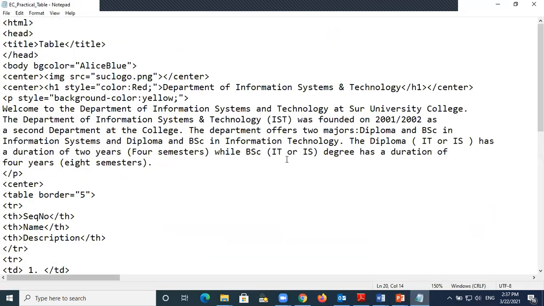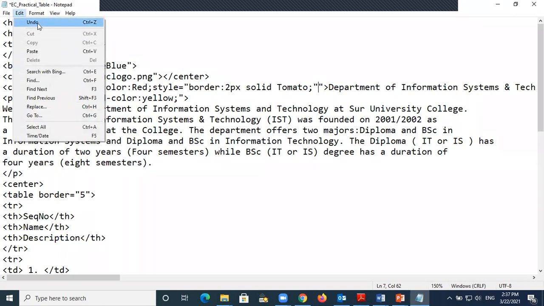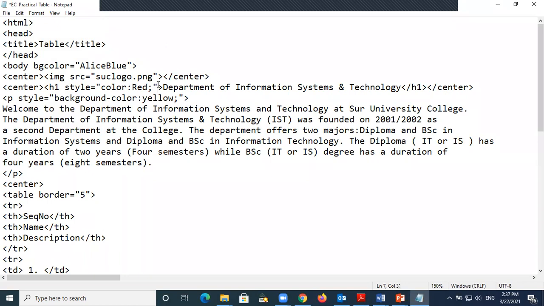Okay, so let me see whether I can put it here or not. I already have a style here, and I don't know whether I can write the other things or I have to make it two different styles. I'm not sure. Maybe I will make another style there, whether it is possible or not.